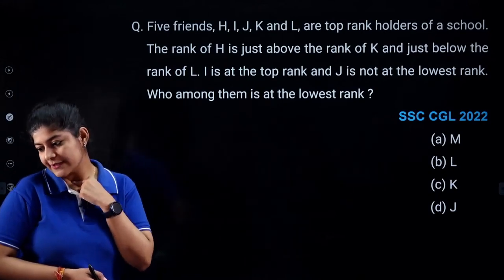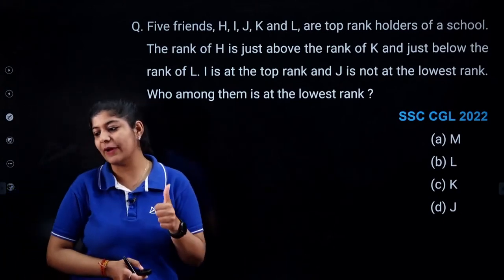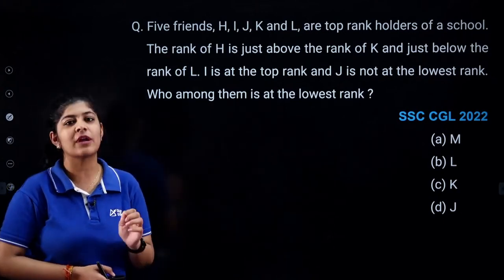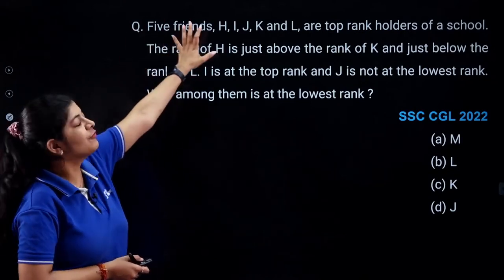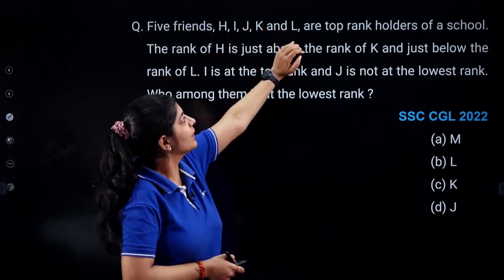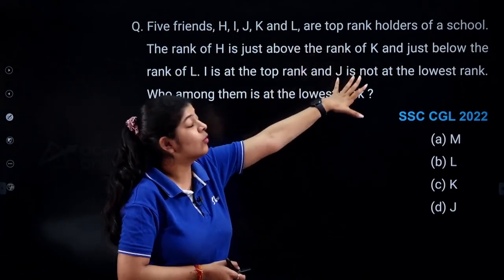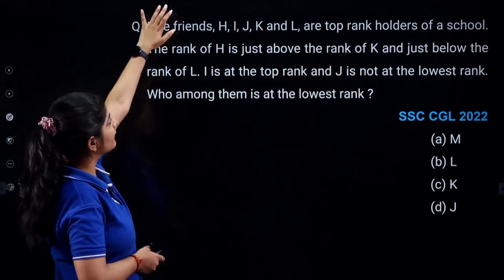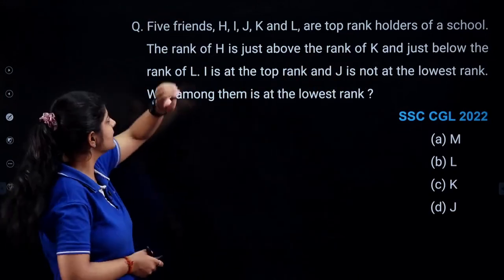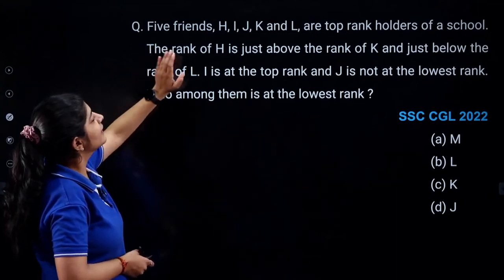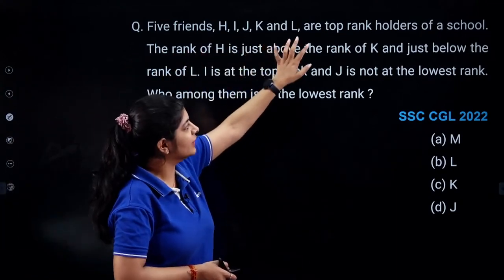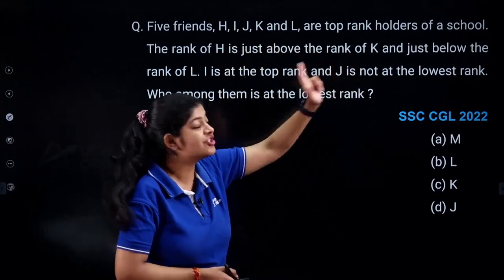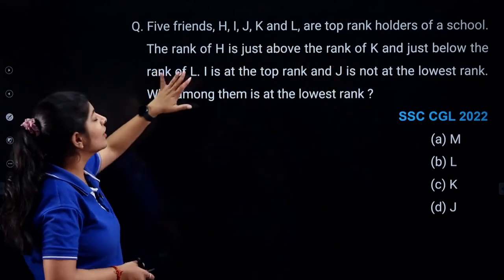Yes, very good, Shrisha. 1 and 5 are adjacent faces, so can't be placed together, right? Okay, next one. There are 5 friends that we are having who are top rank holders of a school. So all these 5 friends are what? Top rank holders. Now the question is saying that the rank of H is just above the rank of K and just below the rank of L.